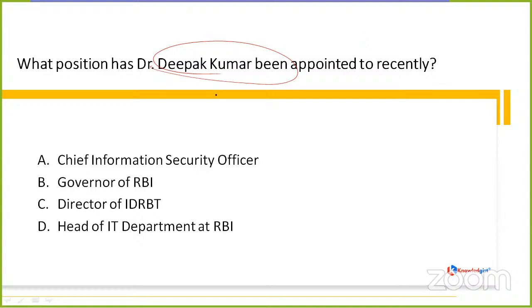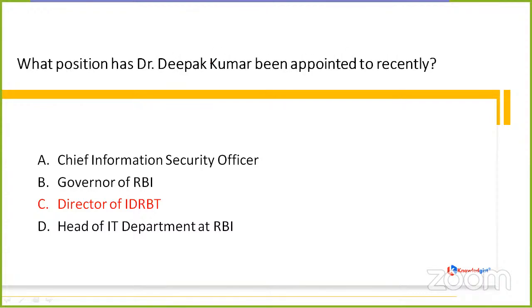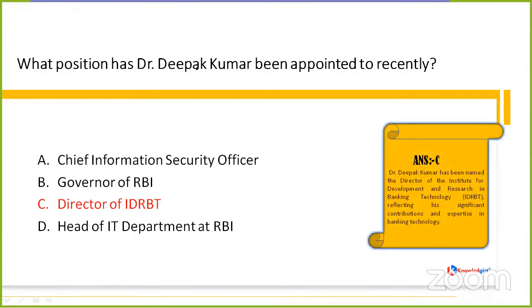Okay, so the correct option this time is option C, my friends. Yes, Ravindra Nayak, you are correct. It's option C, that he has now been appointed as the director of IDRBT. Now, what is this IDRBT? It is the Institute for Development and Research in Banking Technology, and it reflects his significant contributions and expertise in banking technology.